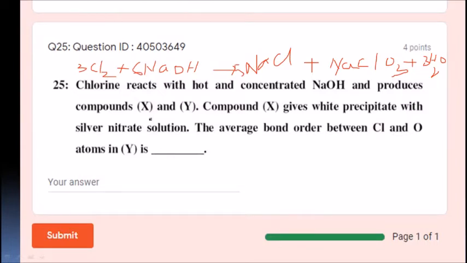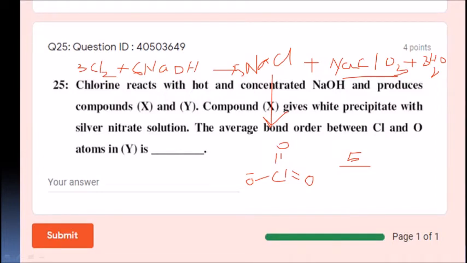They are asking the average bond order between chlorine and oxygen. So in ClO3 with sodium, the bond order can be calculated as the total number of bonds divided by the number of atoms between chlorine and oxygen. So 5 by 3, a simple calculation, is 1.67.